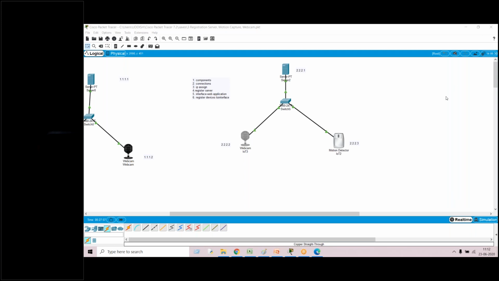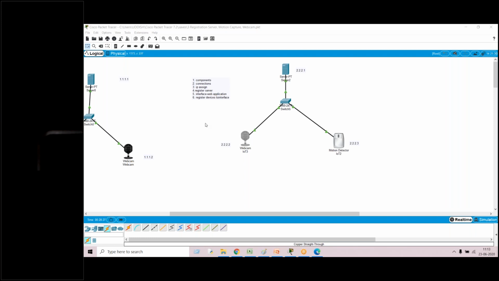Okay. Now what is the problem, ma'am? Sir, after including all the devices, I have chosen the copper straight wire as a connecting cable. So now I click on the switch you have chosen. In that switch, 22 ports are available. First, I am selecting the Fast Ethernet 0/1.